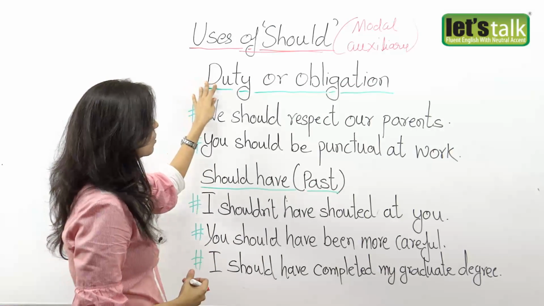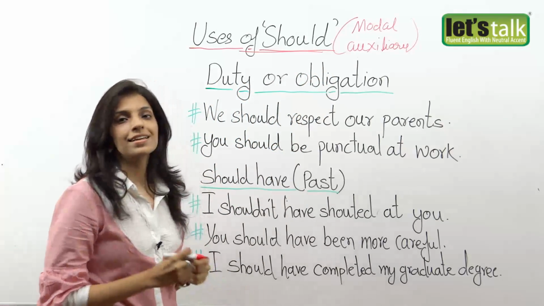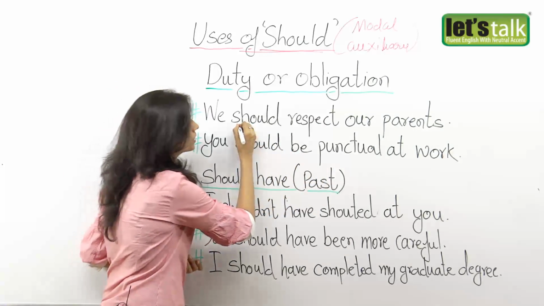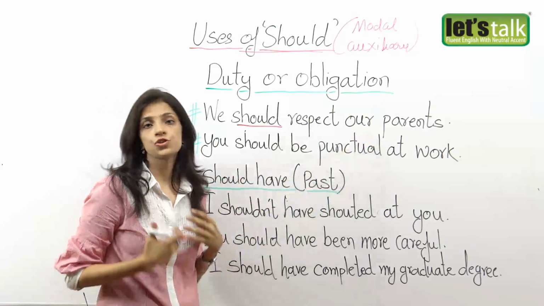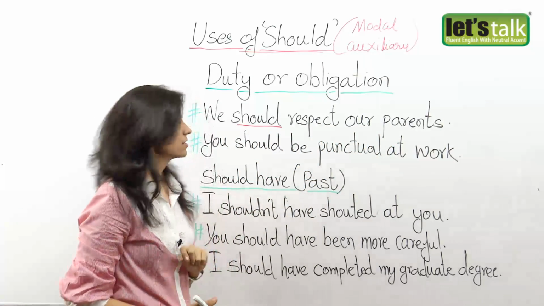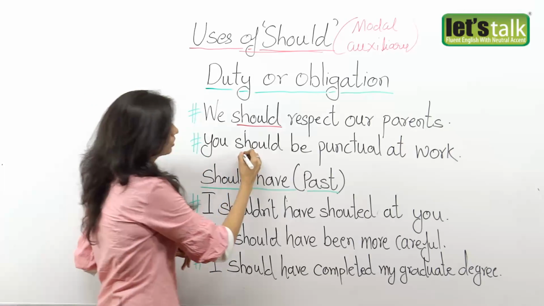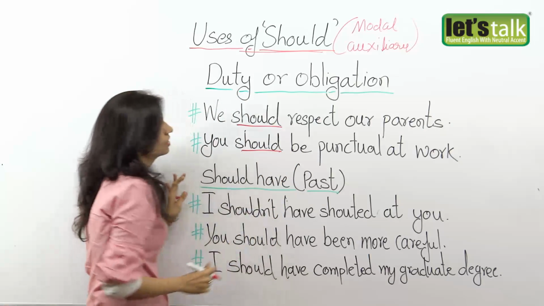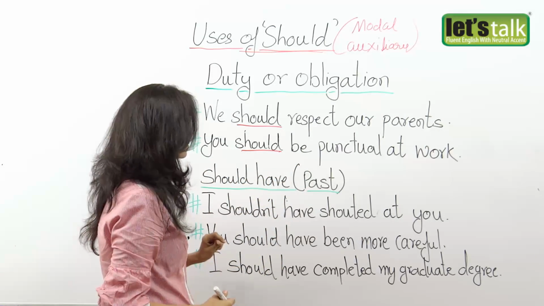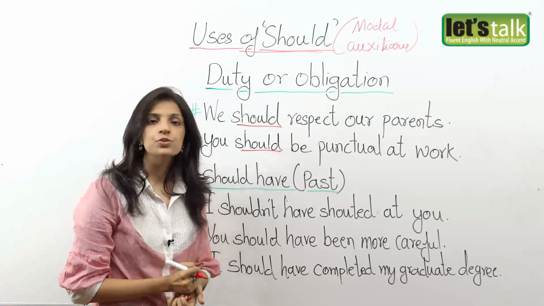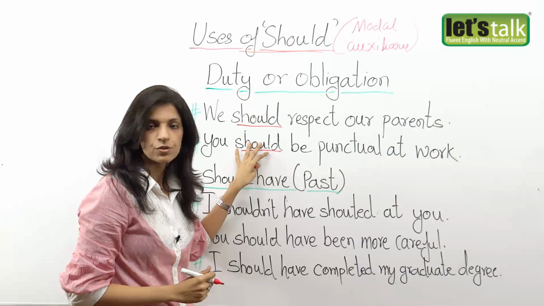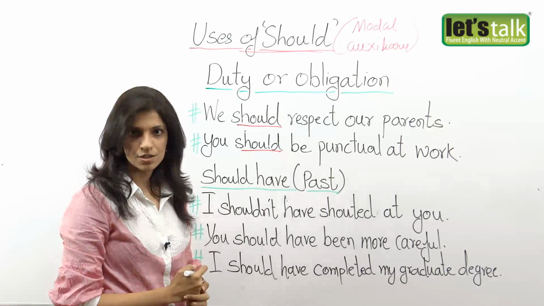We use should when you talk about a particular duty or an obligation. That means something that you are supposed to do or you ought to do. Okay, for example, we should respect our parents. It's your duty to respect your parents, your teachers. So you say we should respect our parents. Alright. In my next example, you should be punctual. Okay. You should be punctual at work, or probably you should be punctual for your lectures at the university. So when something is your duty and you are supposed to do it, we say you should be punctual at work. So you use should when you talk about a particular duty or an obligation.